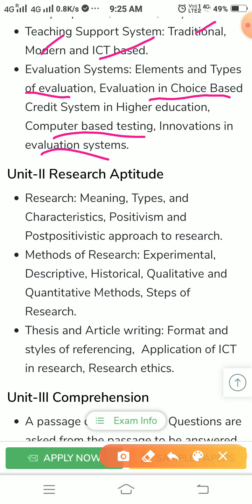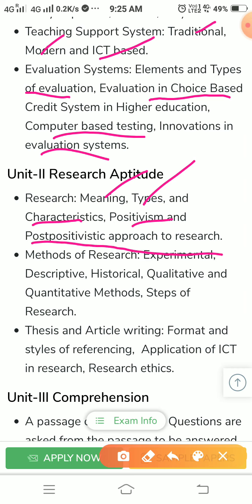Okay, next, research aptitude. What is the meaning of research? Teaching aptitude is very important as well as research aptitude. They are asking more questions from these areas. Meaning of research, types of research. Types of research is a favorite area. Characteristics, positivism and the positivist approach to research.